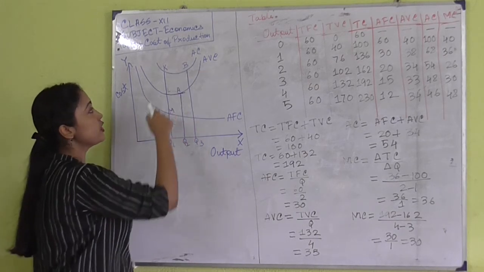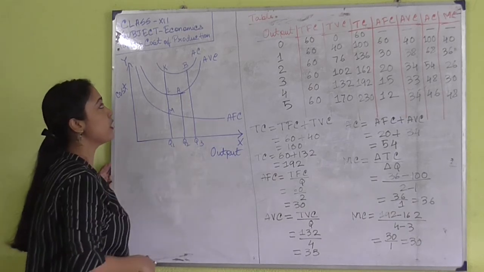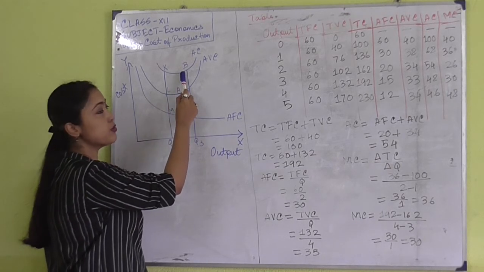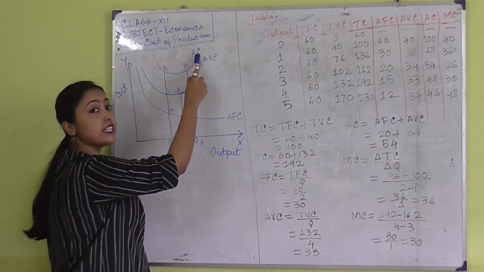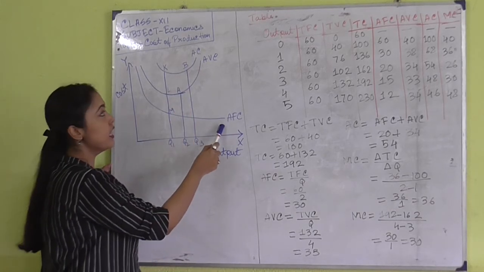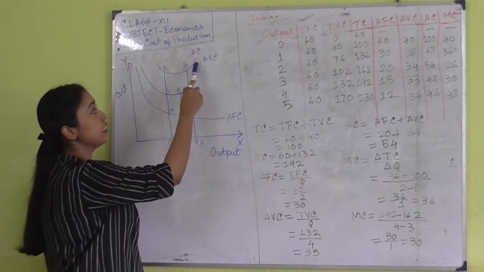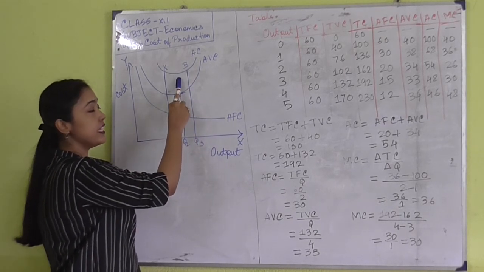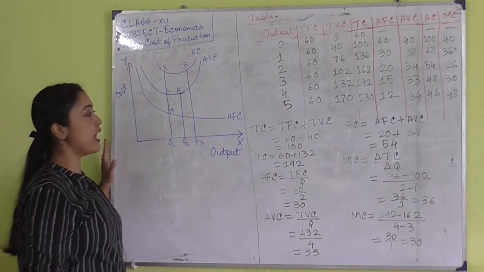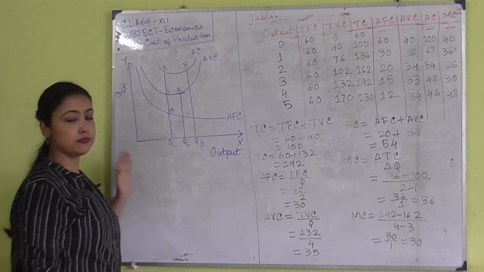Next is average cost. Average cost also shows the same relationship as the average variable cost. You can also see that average cost is also decreasing first, and then after coming to a certain level of output, again it increases. So with an increase in output, the average fixed cost is falling. The average variable cost first decreases, and then again it increases, and the average cost first decreases and then again it increases. So this is the relationship between average fixed cost, average variable cost and average cost. I think it's clear to you.